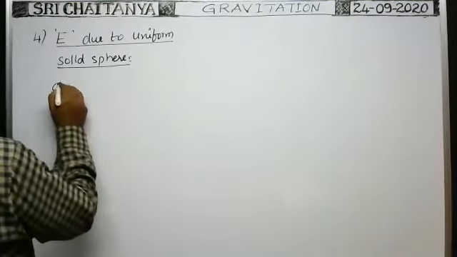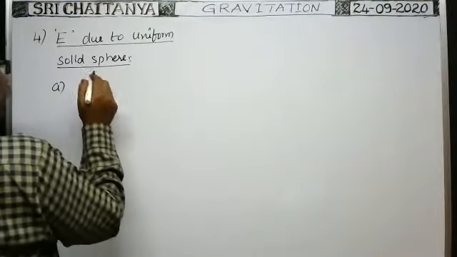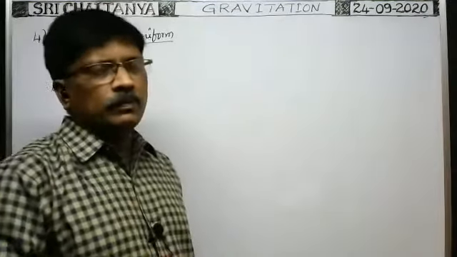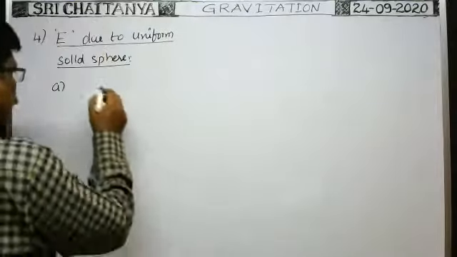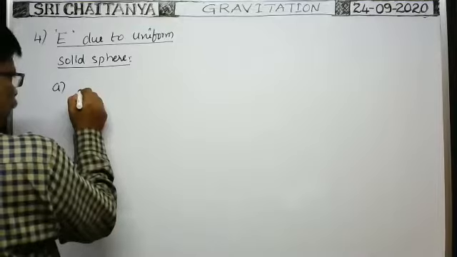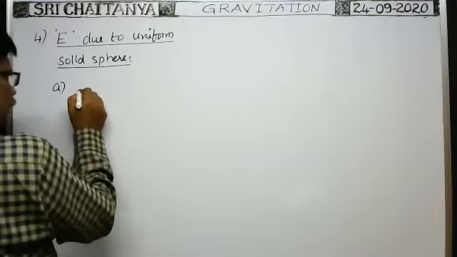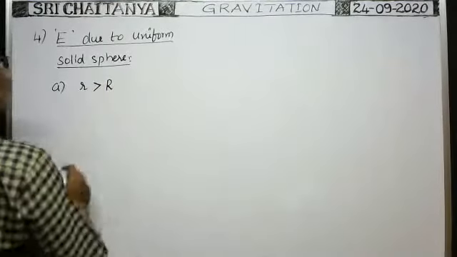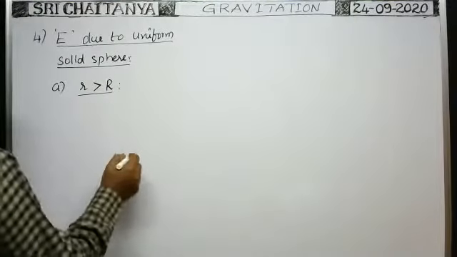There are different cases. Whenever the point where the intensity of gravitational field is to be determined lies outside the sphere, the distance of the point from the center of the solid sphere, say r, is greater than the radius of the solid sphere.